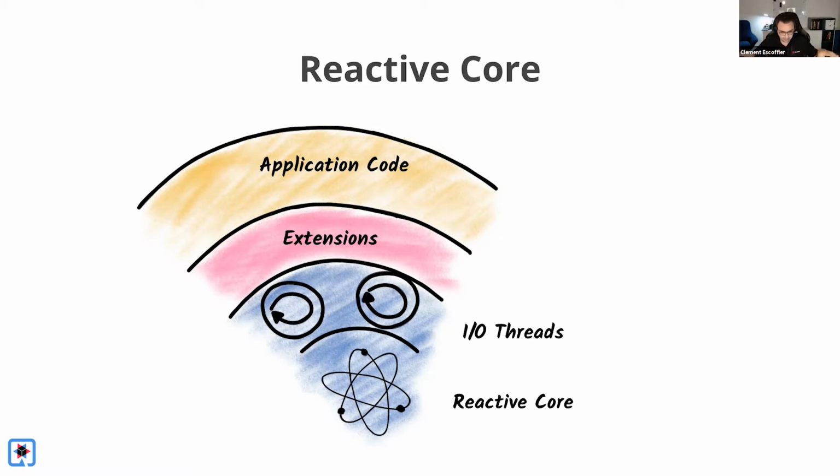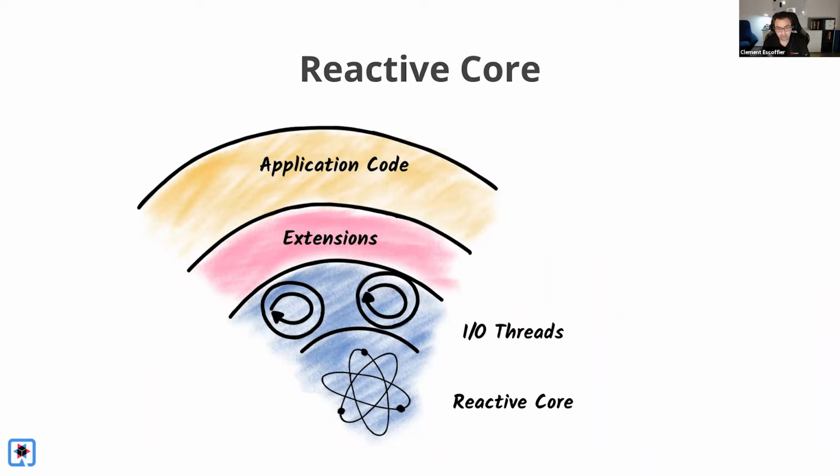So at the operating system level, we have all those mechanisms that can handle lots of IOs very, very efficiently, but we need our frameworks to leverage those mechanisms. And that's what we do in Quarkus. We have a reactive core, which is based on Vert.x and Netty. On top of that, we have a few IO threads. And then we have the extensions and the application code that can leverage this mechanism.